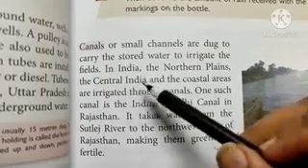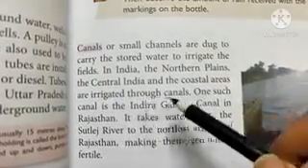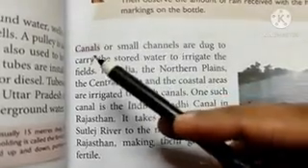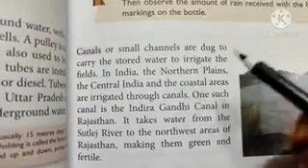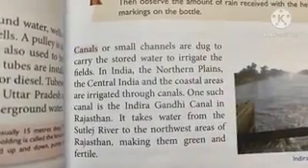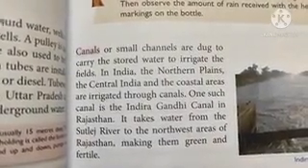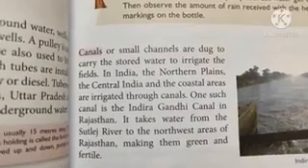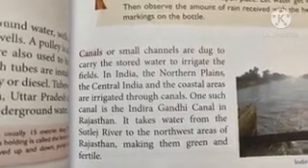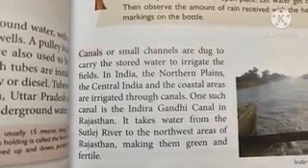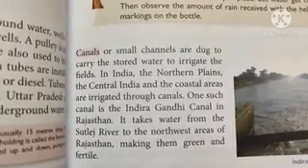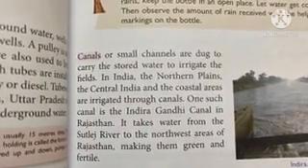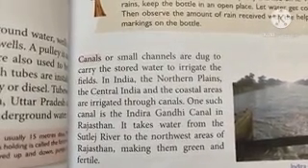In India, the northern plains, central India and the coastal areas are irrigated through canals.